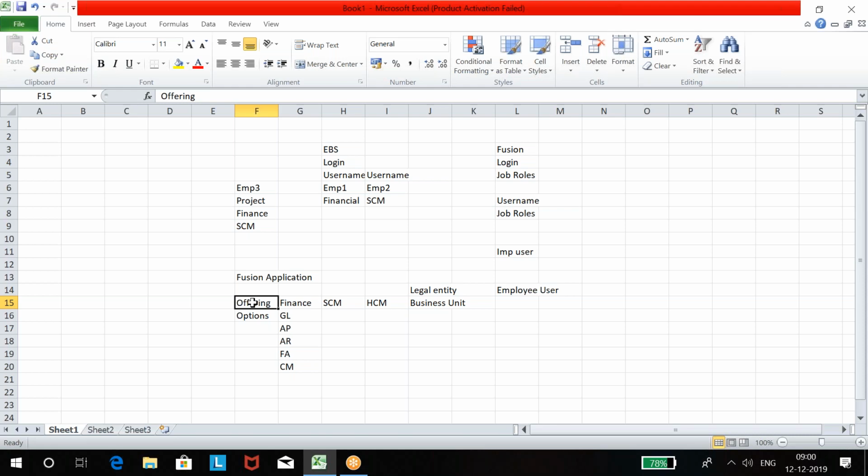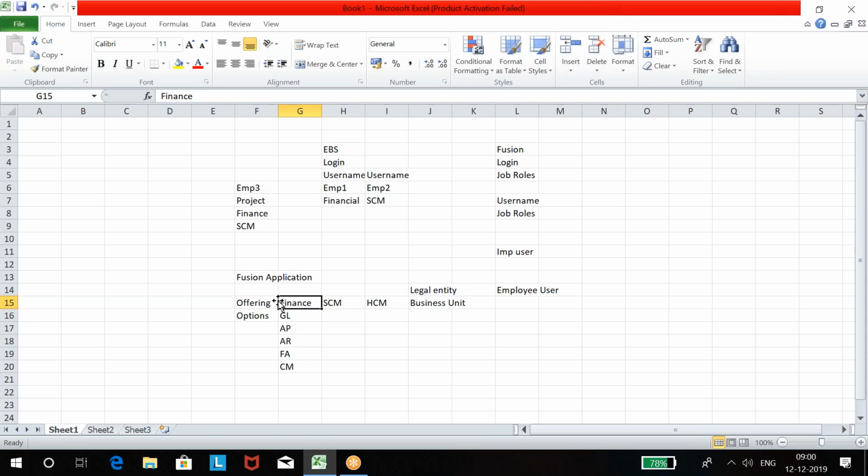And then I can do all setups related to financial. It may be ledger setup, chart of account setup, or any payables related setup, asset related setup, receivables related setup. All setups can be done from this finance offering, because all options are provided under finance.